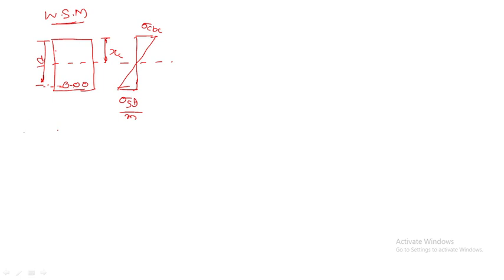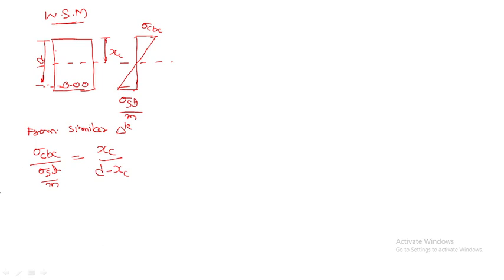Now from similar triangles, those are these two similar triangles, we can take tau CBC divided by tau ST by m, this one and this one, equal to XC divided by effective depth minus XC, right?